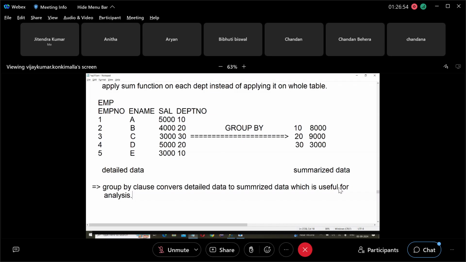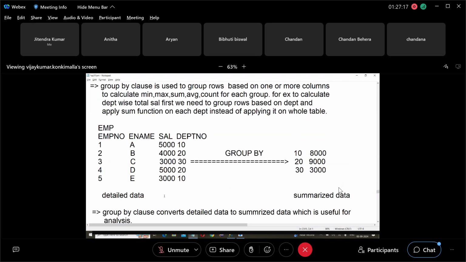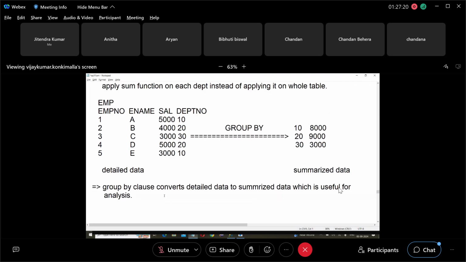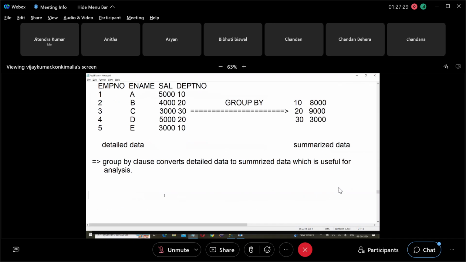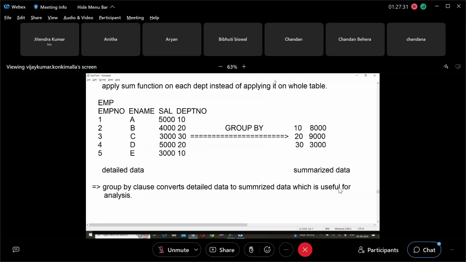Then how to convert detailed data to summarized data? By using group by.